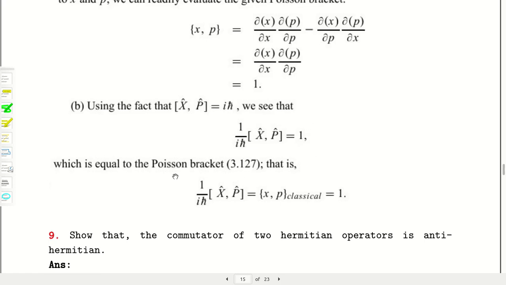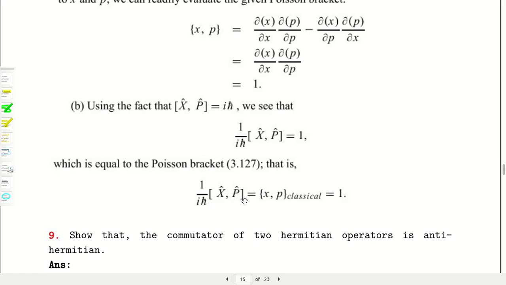So there is a relationship between classical and quantum mechanics: in case of the classical result you should multiply it with iħ, or you can say in case of quantum mechanical brackets you can divide by iħ. Here i has square magnitude 1, but ħ is the reduced Planck constant.